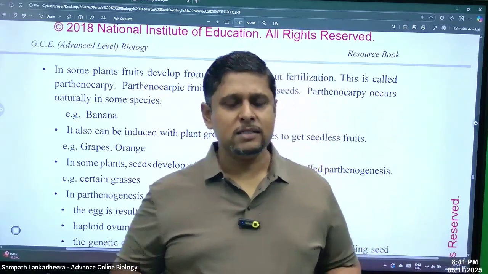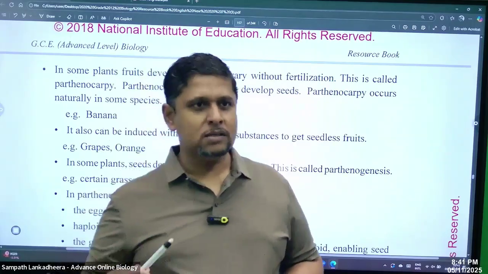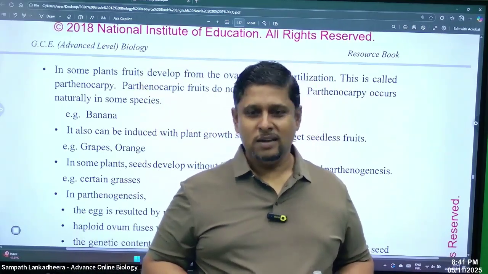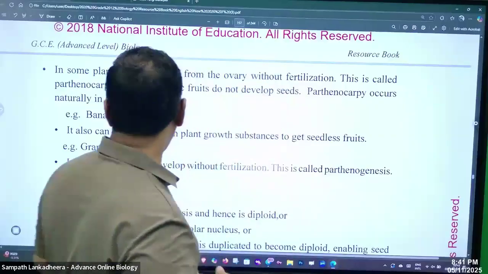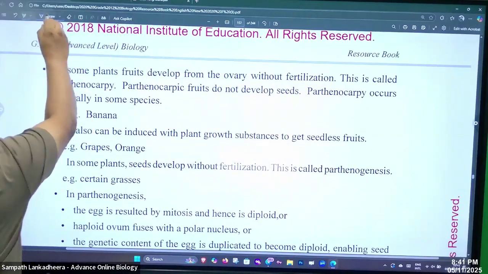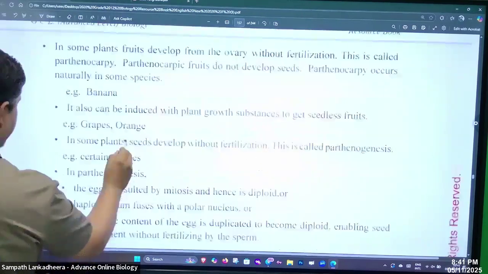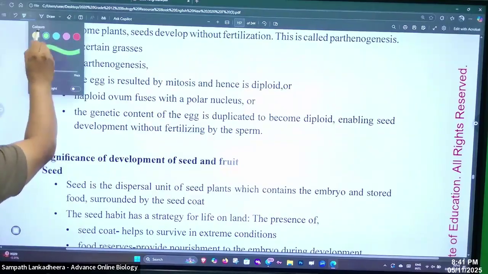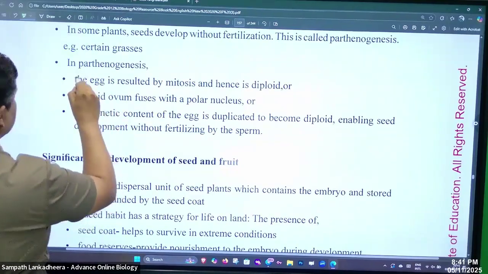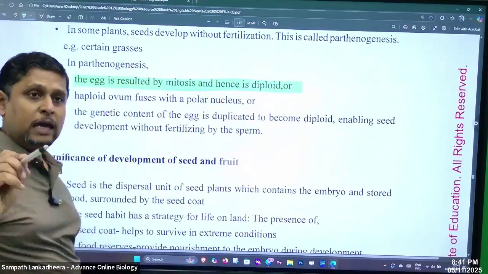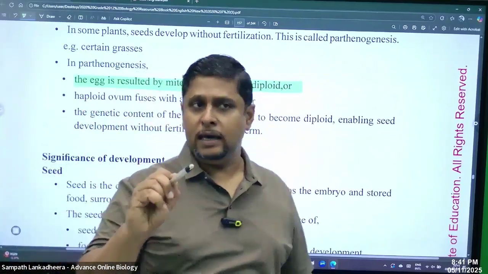Then parthenogenesis is the formation of seeds without the fertilization process. Right? There you learn something special, people. Look at this. In parthenogenesis, it can happen in three ways. The egg is formed by mitosis, so that the egg is diploid.